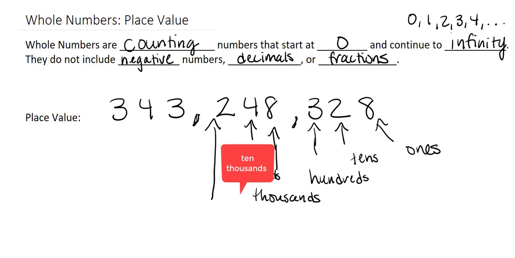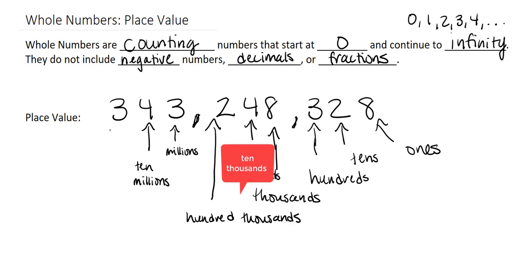Then we move on to the 2, which is our 100 thousands. Then we have this comma, which goes into our millions. Then we move to the left to this 4, which is our 10 millions. And then the last 3 is our 100 millions.